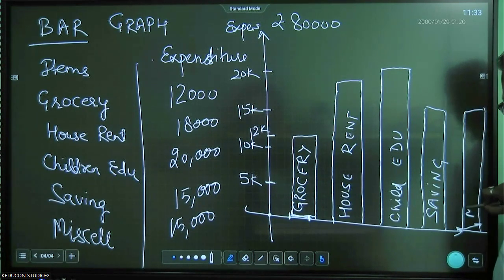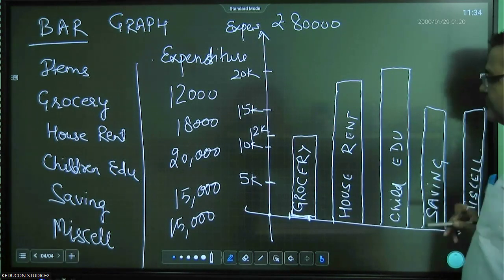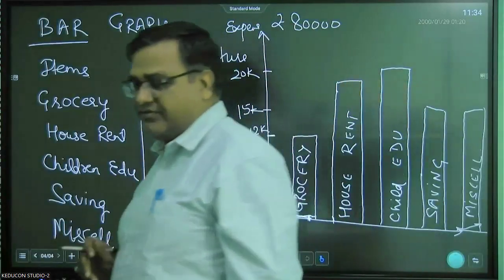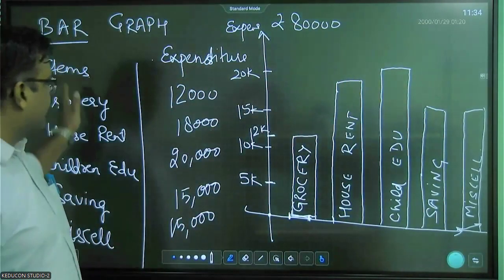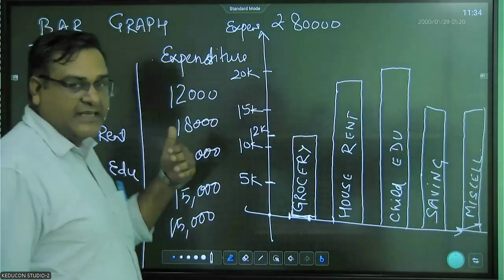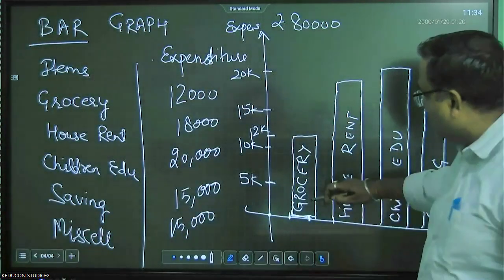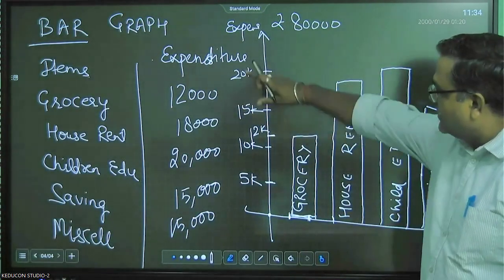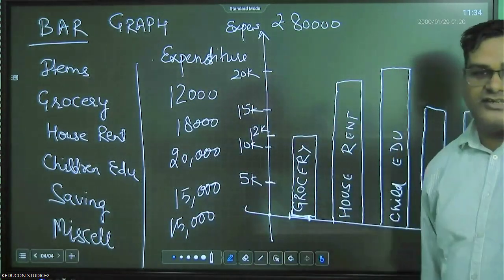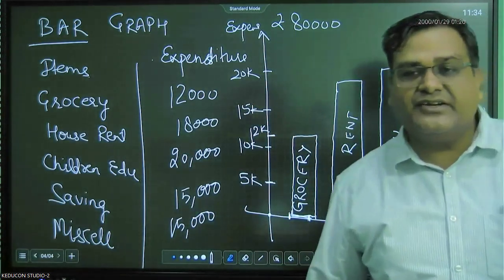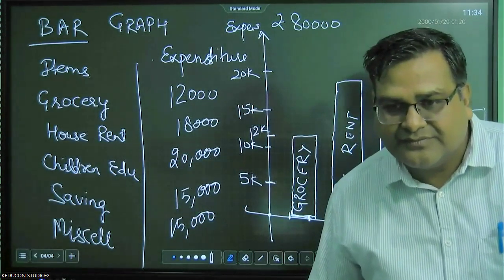This is your miscellaneous, right? So this is a bar graph. Various heads were there, and their expenditure was given, right? So the height of the bar is equal to the expenditure. This way we can draw a bar graph, right?